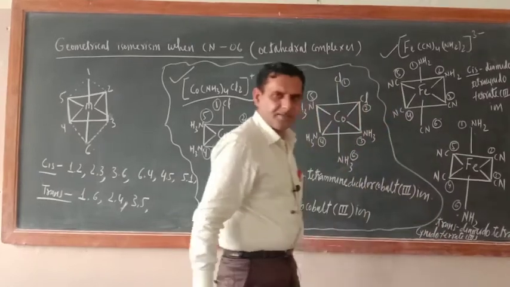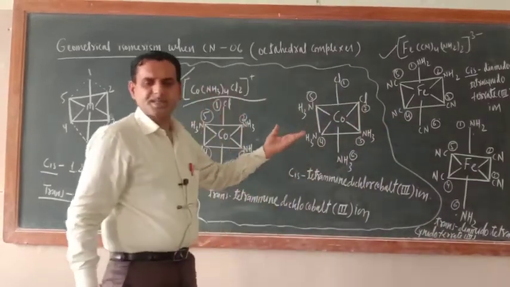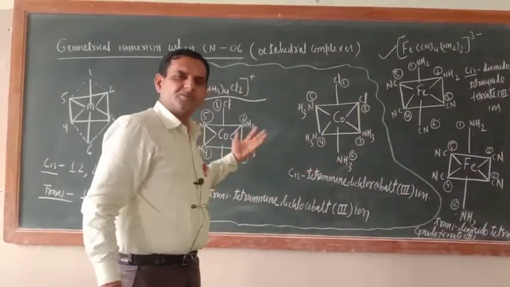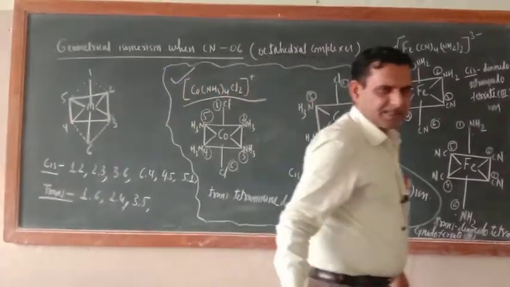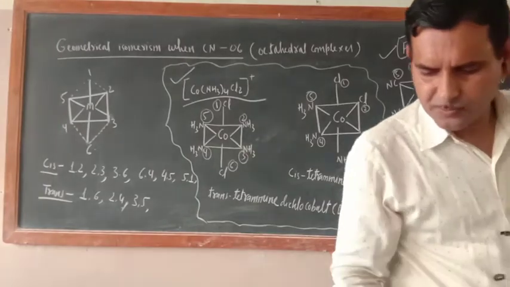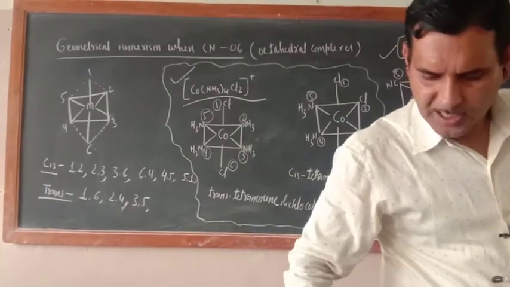Rest everything is the same only. So this is cis and trans. This is one type of compound. Now some more compounds are there. I will give you some other examples to explain all those things also.